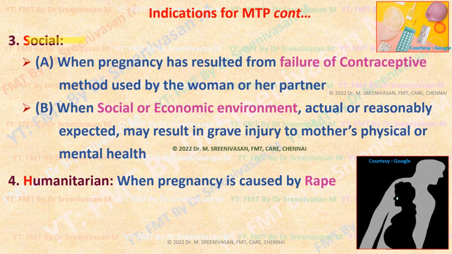So in the social ground, as far as failure of contraceptive is concerned, that was already discussed in this amendment, it has been changed to mere woman. Previously it was a married woman. Now it has been any pregnant woman. Previously, contraceptive failure on the part of her husband was the term. Now it has been changed to her partner, facilitating abortion in the case of an unmarried woman.